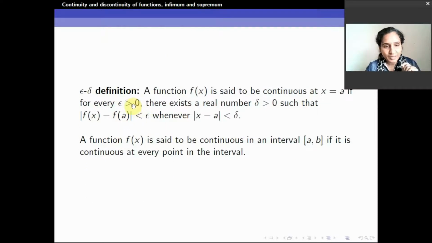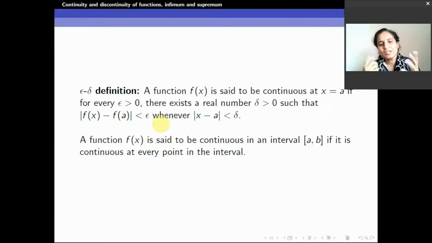For every epsilon greater than 0, there exists a real number delta such that when you make the distance between x and a less than delta, the distance between f of x and f of a will become less than epsilon. Okay. So this is about continuity at a particular point. Then we say it is a continuous function.